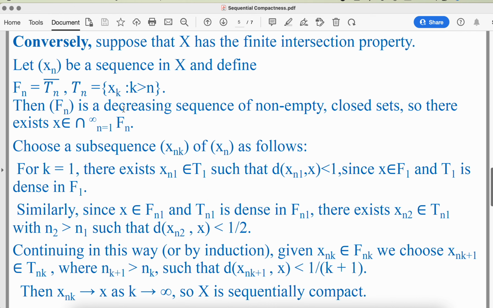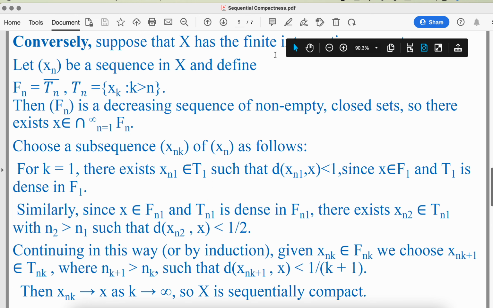Clearly Fn is a decreasing sequence of non-empty closed sets, so there exists x belonging to the intersection of Fn, n equal to 1 to infinity, because X has the finite intersection property. So we have an element x belonging to the intersection of these Fn's.